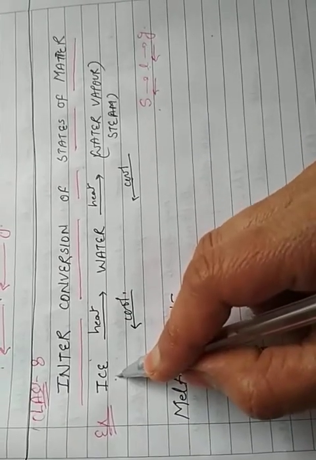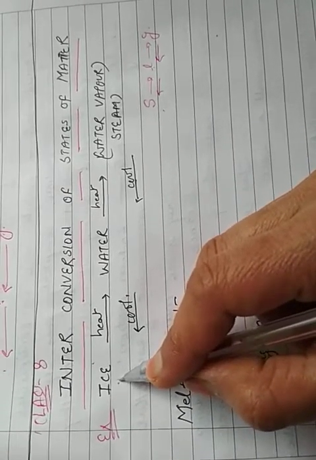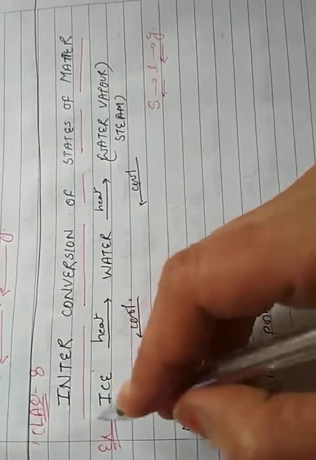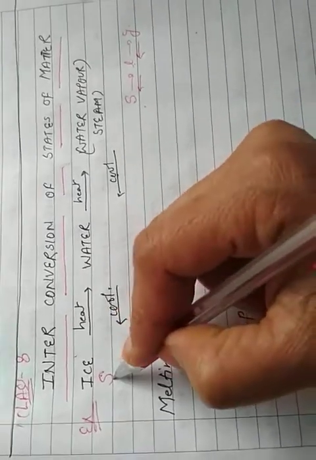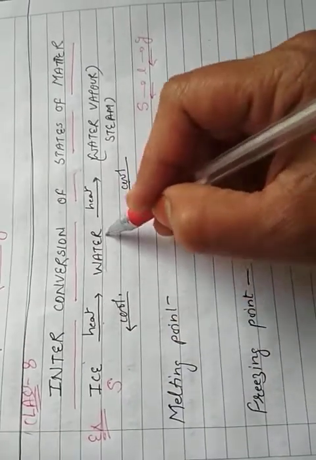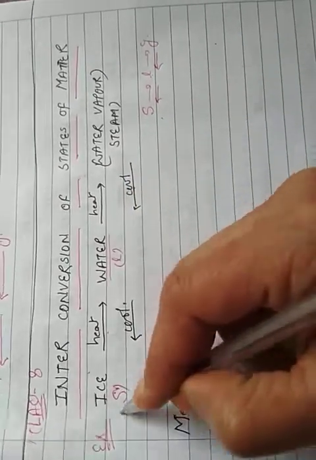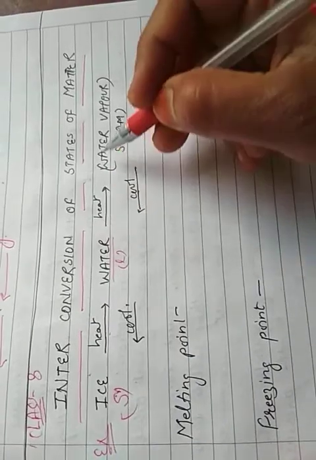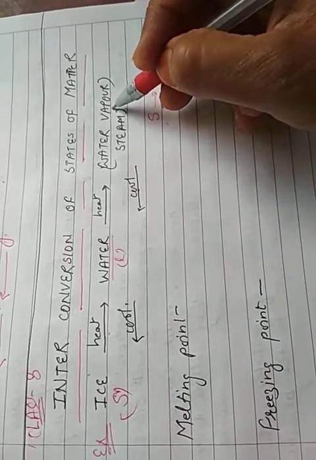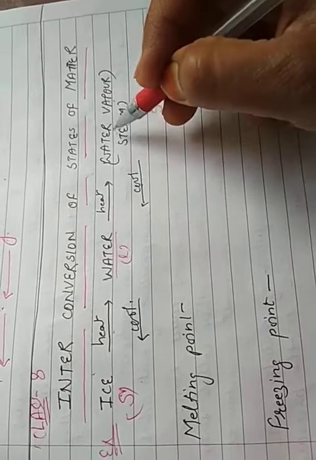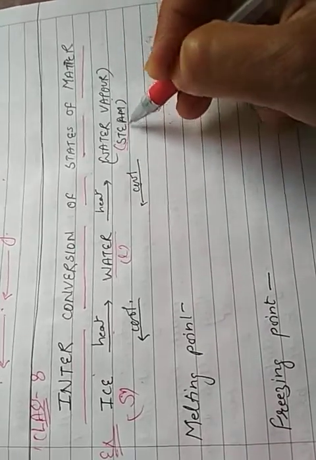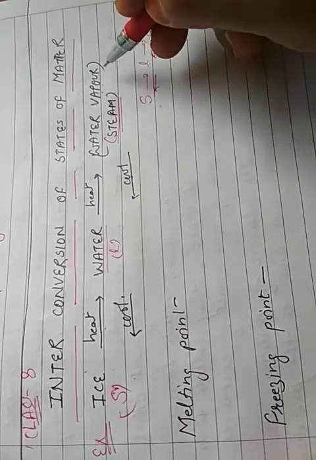Ice, as we already know, is the solid state of water. On heating, ice, a solid form of water, forms water, which is the liquid form. Further on heating, it starts to vaporize and convert into vapors, also called water vapor, and at a very high temperature, at the boiling point, it is called steam.